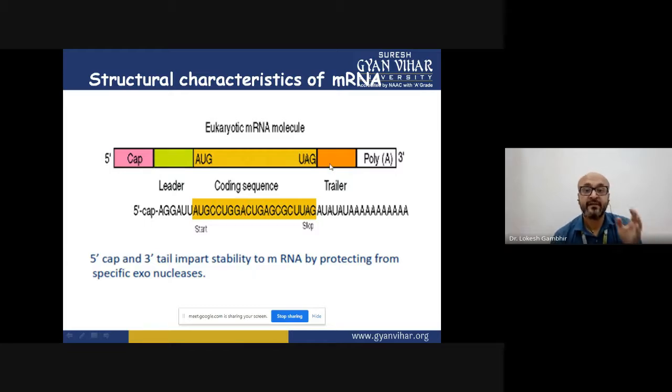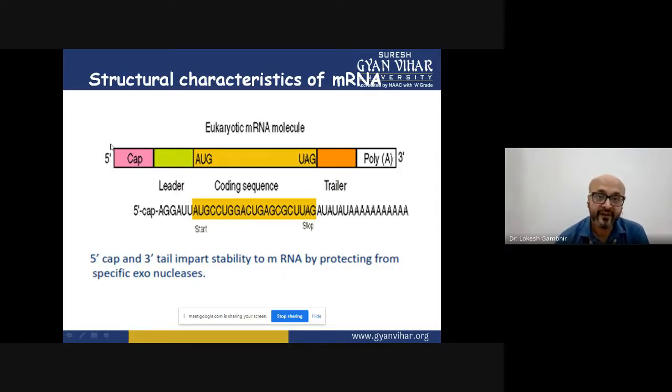The same scenario happens at the 3' end too; we call it the trailer region, because it comes after the stop codon, and we call it the 3' UTR. The actual coding region which will lead to the formation of protein is this particular region, called the coding sequence. So there is a 5' UTR and a 3' UTR.